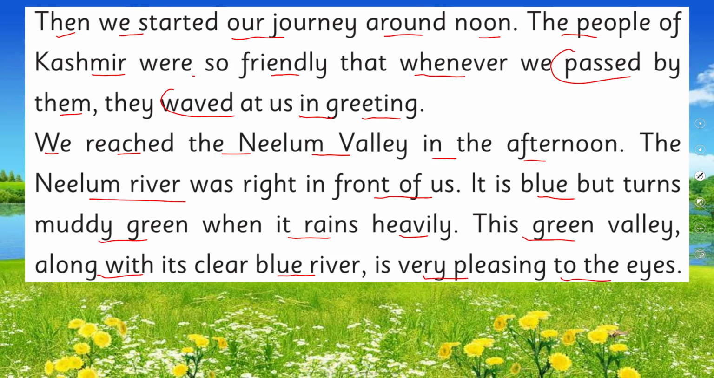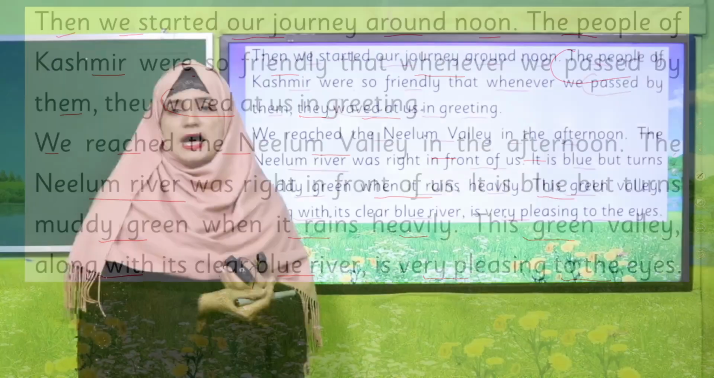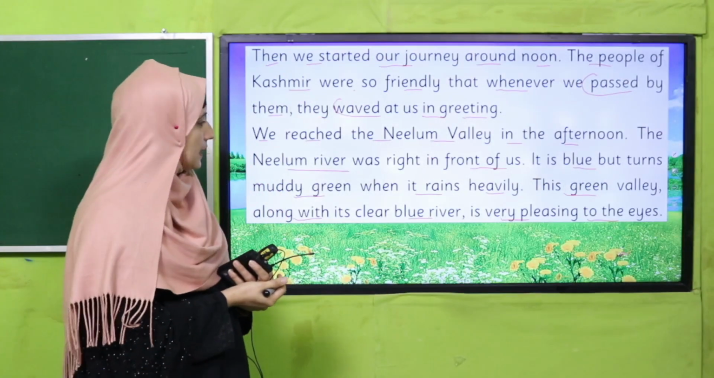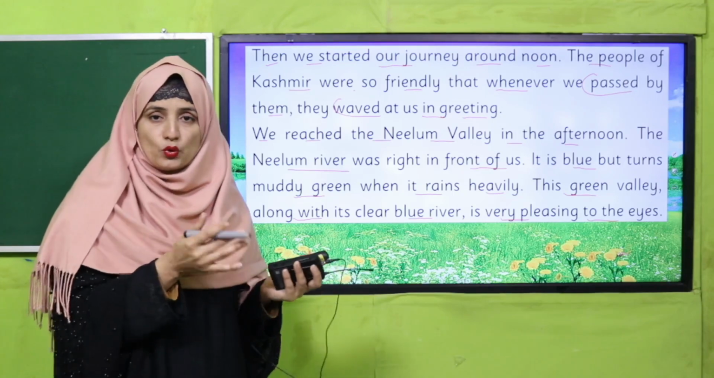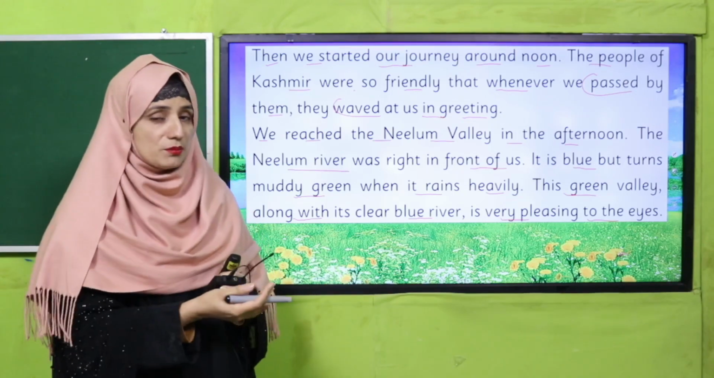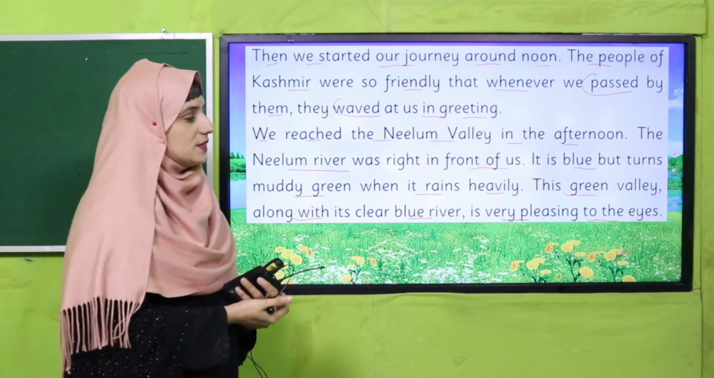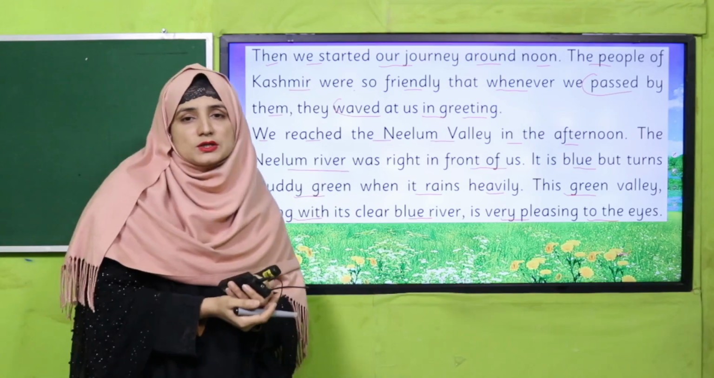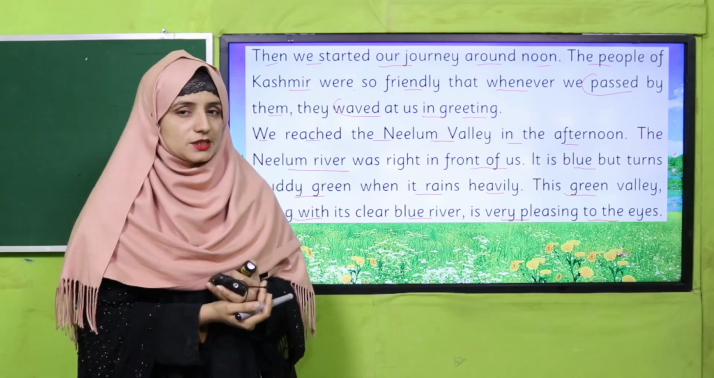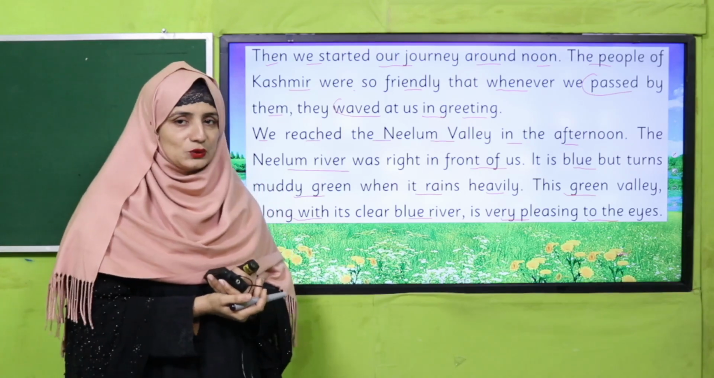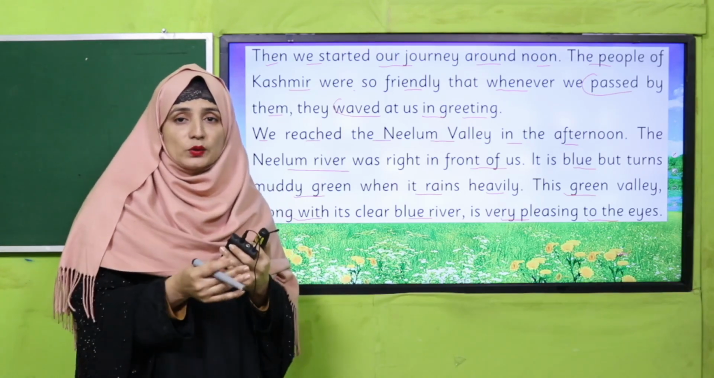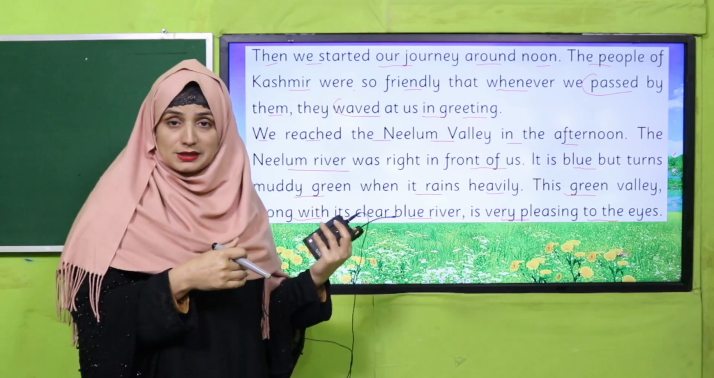Yes, so the narrator is trying to sketch the beauty of Kashmir. He is also telling us about the Neelam River, that they have seen the Neelam River and its color when it is blue and when it turns into muddy green. Okay, and this whole scene was so soothing for the narrator. And we also feel happiness when we are reading how